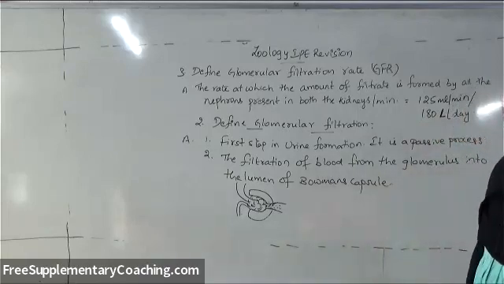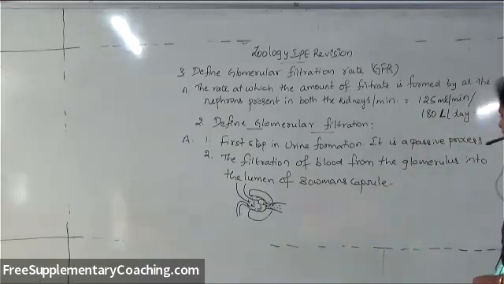So this is the difference between glomerular filtration and glomerular filtration rate. What is glomerular filtration? You are supposed to write filtration of blood from the glomerulus, and glomerular filtration rate is how much amount of filtrate is formed by both the kidneys per minute. So that is the difference between the two. So totally 3 questions we have discussed till now: Columns of Bertini, glomerular filtration and glomerular filtration rate. These 3 are very, very important.